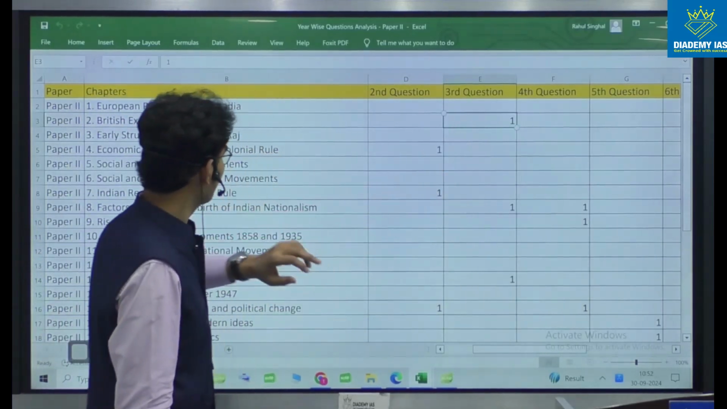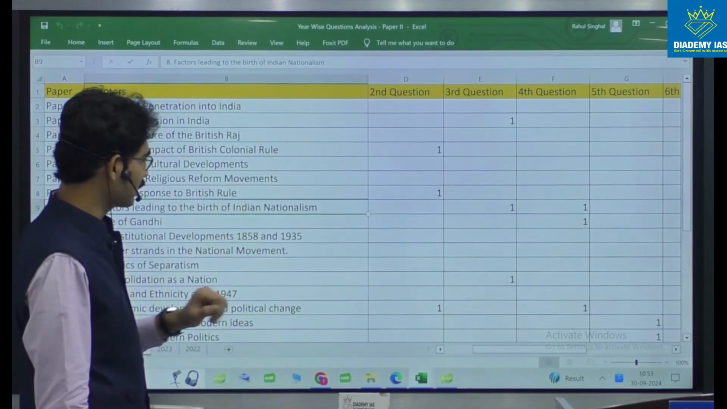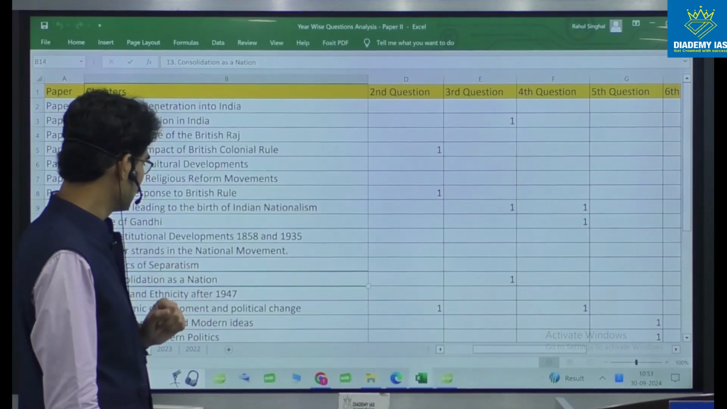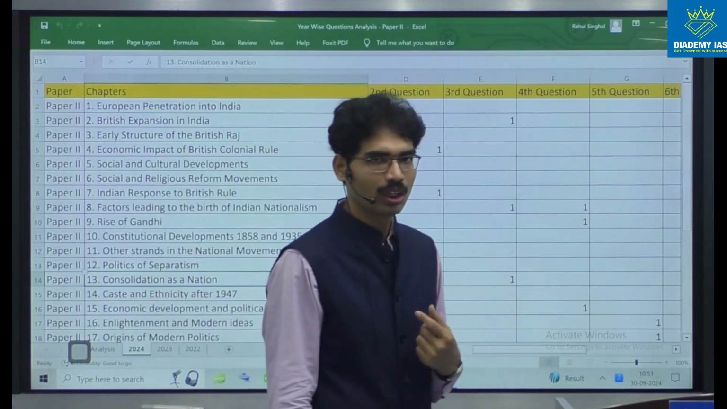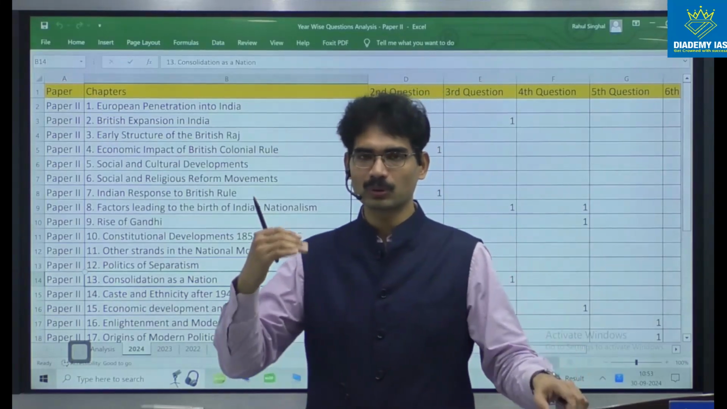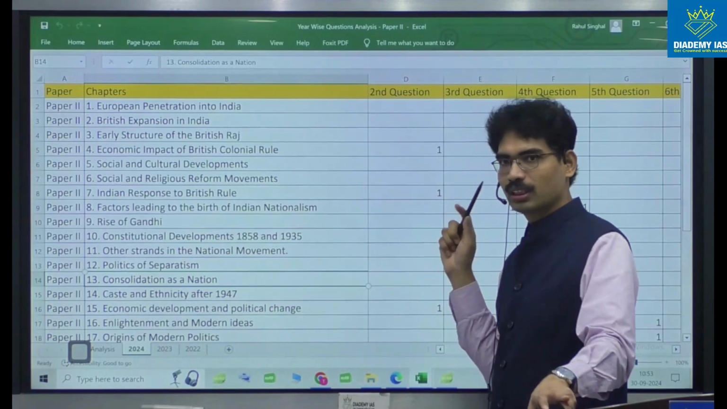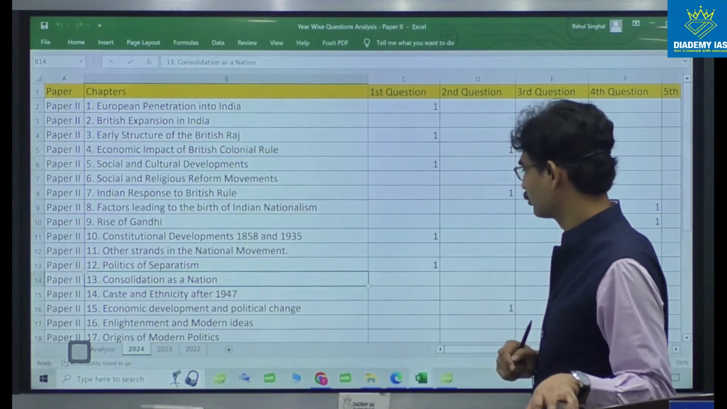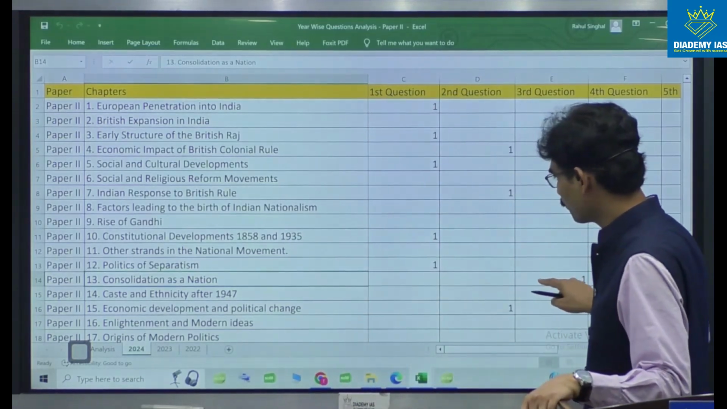Next, the third question: British expansion, then factors leading to the rise of Swadeshi, consolidation as a nation, again post-independence. Now you see, if you leave the post-independence part, no matter what, you are very comfortable up to 1947. Here you cannot select the second question and the third question also. It becomes very difficult to answer this. That's why you have to be comfortable here.